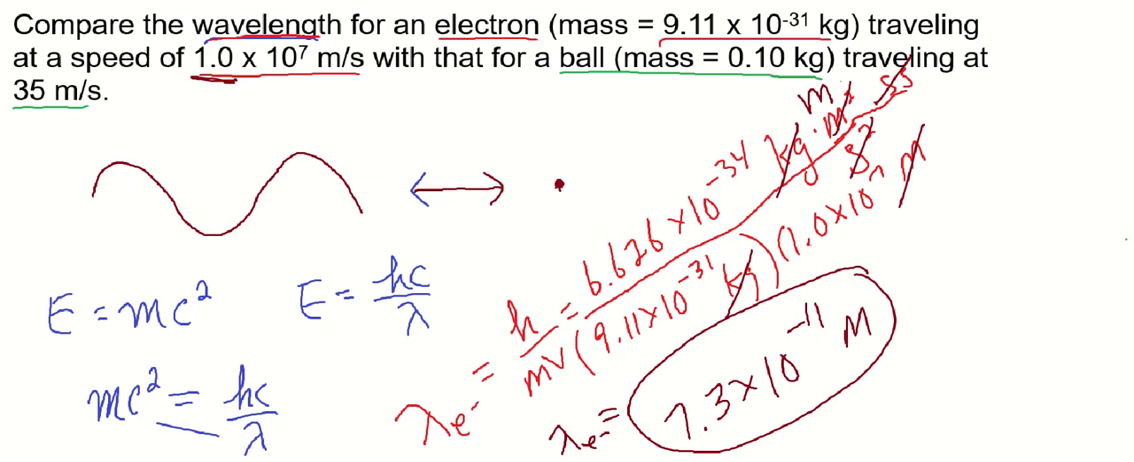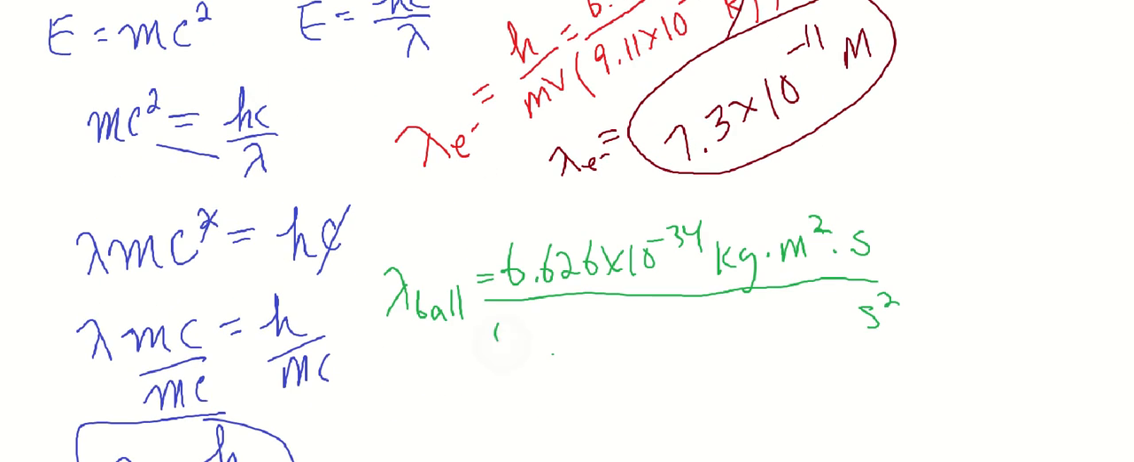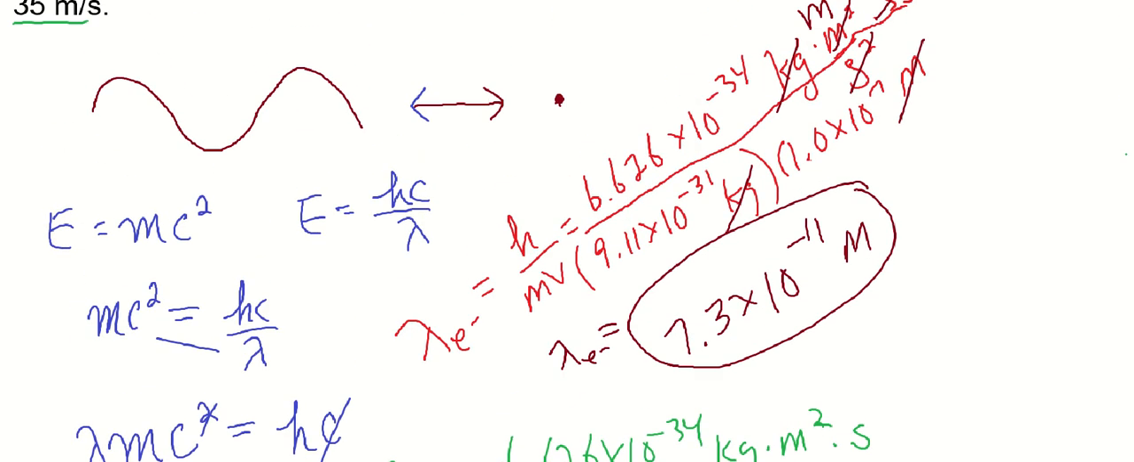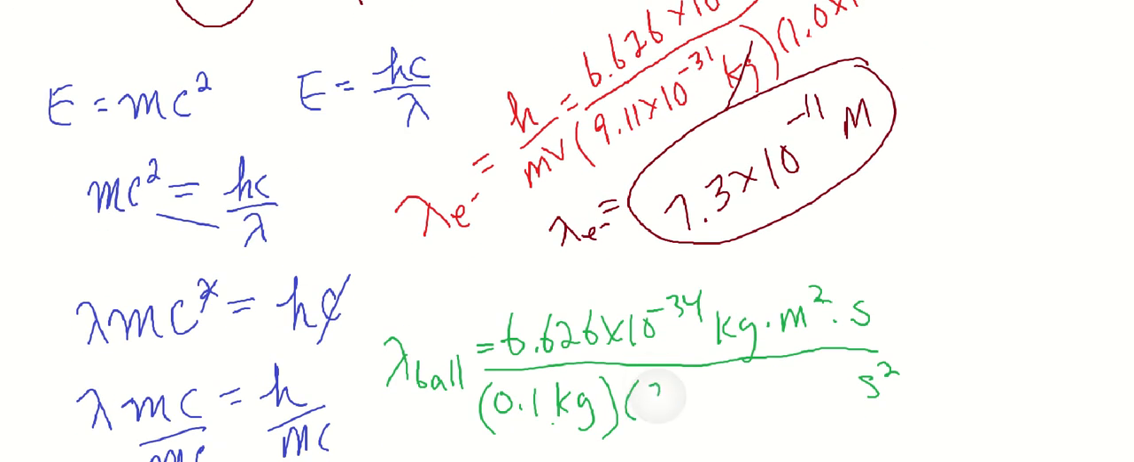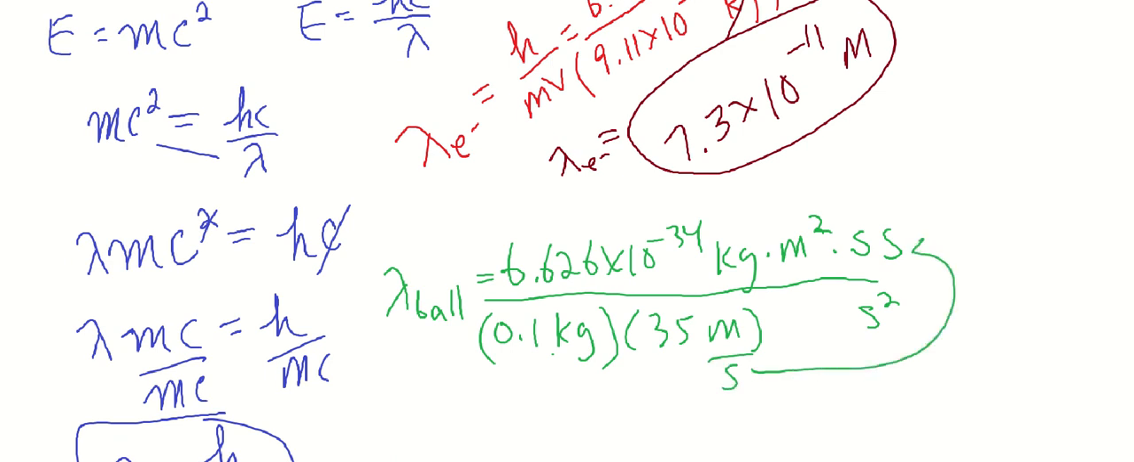The mass goes on the bottom with the velocity, and it's 0.1 kilograms, and the speed is 35 meters per second. Because per second, I'm going to reciprocate that up there. Kilograms cancel out. Seconds squared on the bottom. Seconds times seconds on the top is seconds squared. Cancel out. One of those meters cancels out one of those, and you're left with meters. That's the unit for length, wavelength, in SI units.